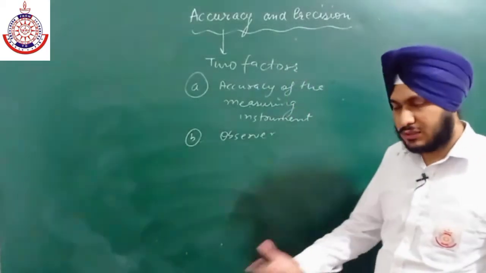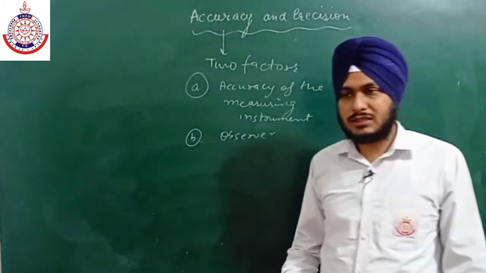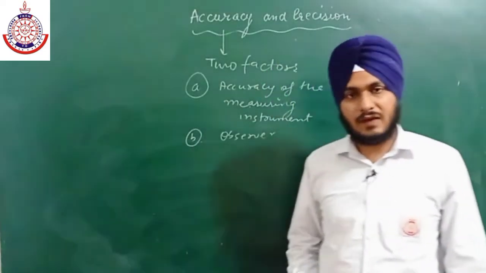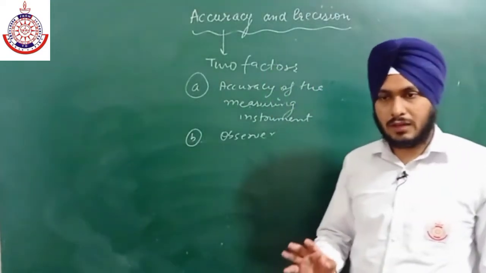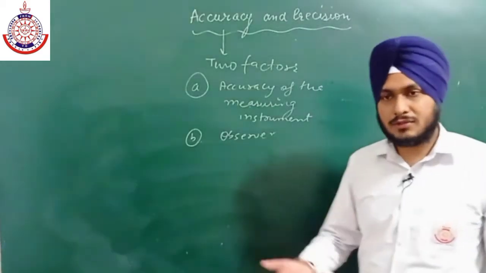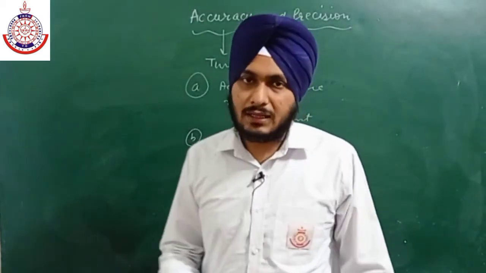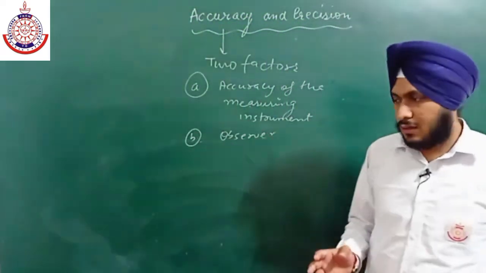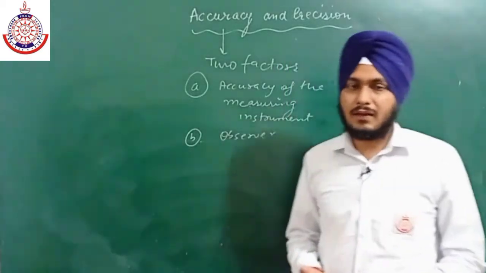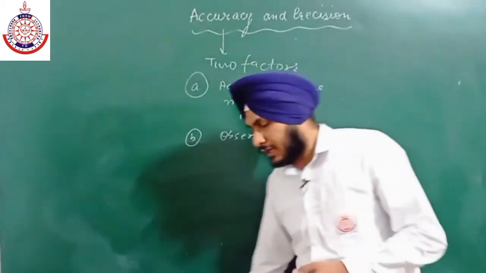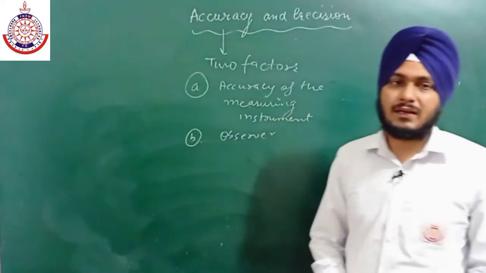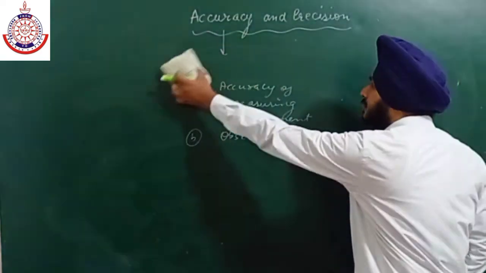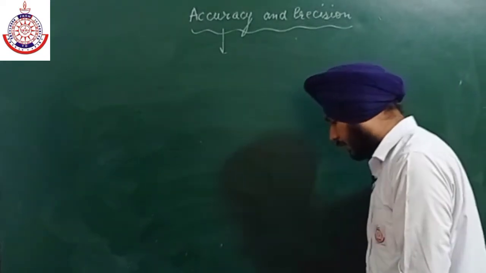For example, if I am using the pacing method, in the first case I'm getting some value but I'm not sure about that. Again I'm using pacing, so I have taken 4 readings. Then I can easily take the average of those readings. Average means mean. Then the accuracy will be increased. So by repeating the same measurement and then taking its average, we can increase the accuracy. Okay, so when is a measurement said to be accurate?